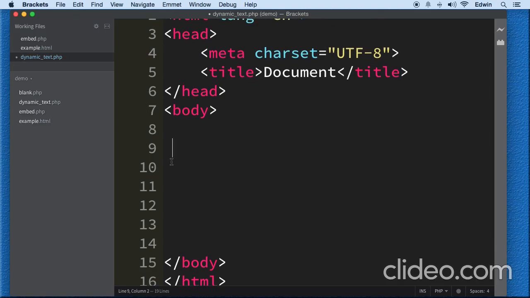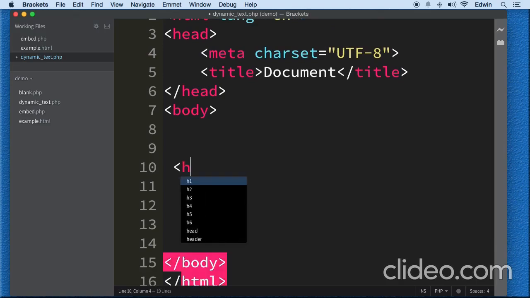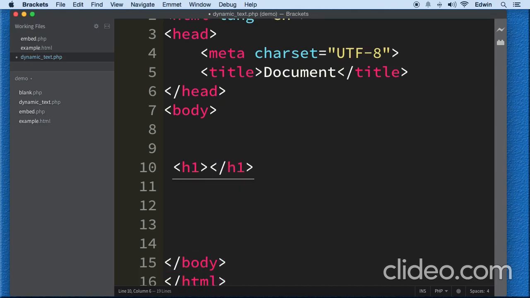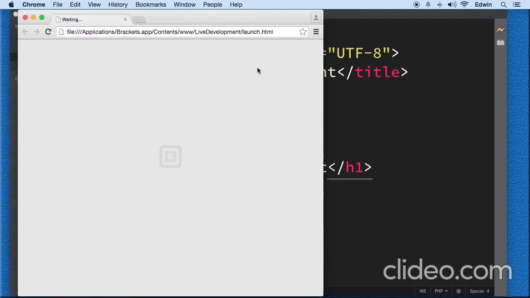But I want to show you an example of how we can display dynamic text. So I'm just going to write an h1 tag in PHP, in HTML, and this is going to say hello student. All right.